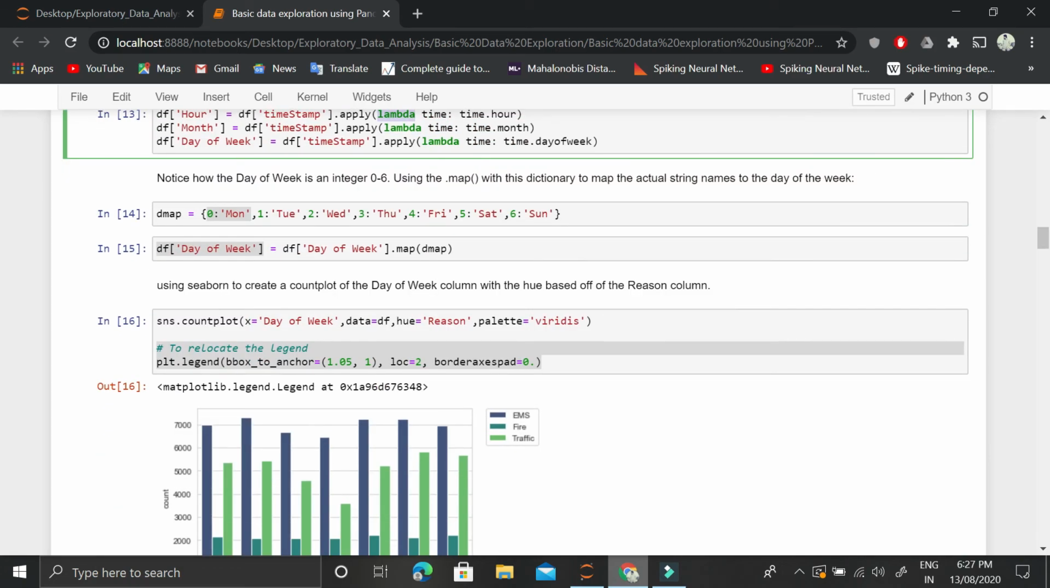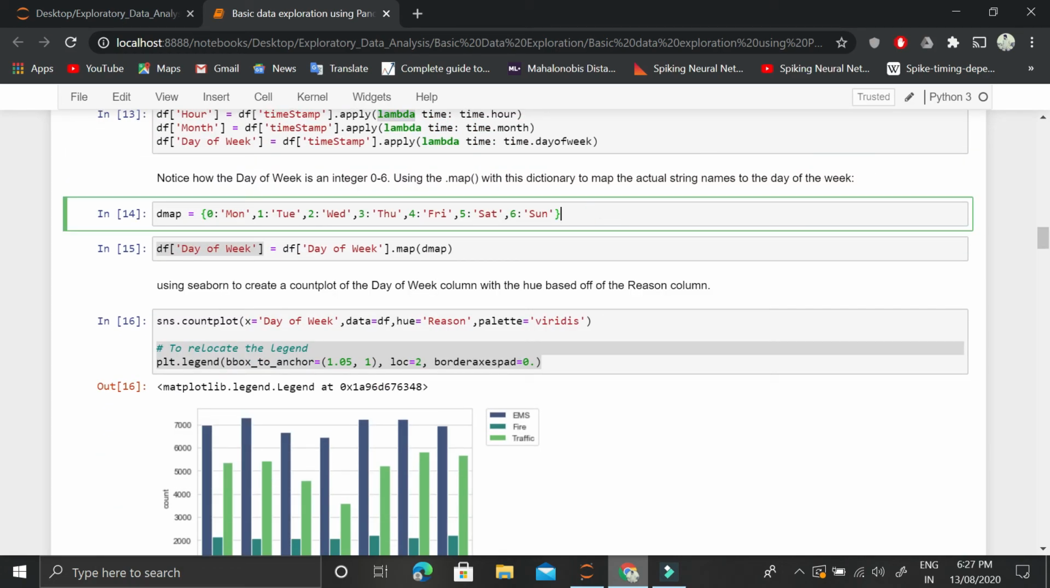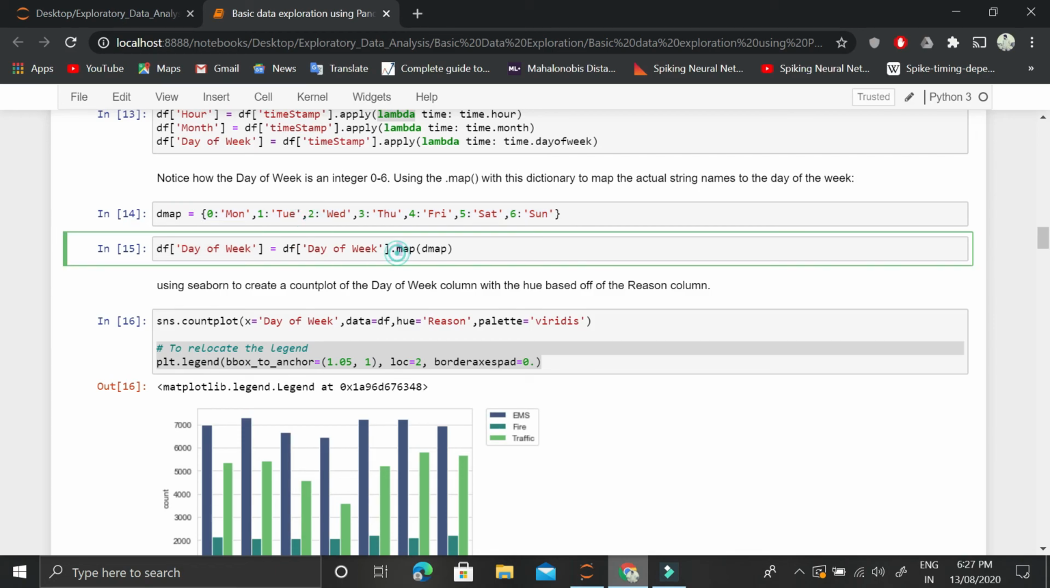Okay, what we will do then is that day of week information is actually stored as values from 0 to 6. So 0 means Monday, 1 means Tuesday, 2 means Wednesday, and so on. So I'll create this dictionary containing this information, what 0 means, what 1 means, and what 2 means, and then we will map this dictionary onto this day of week column. So in a way we will convert this 0 into Monday, this 1 into Tuesday.